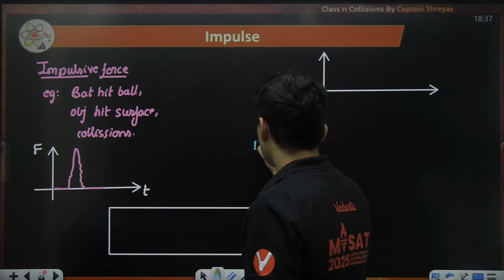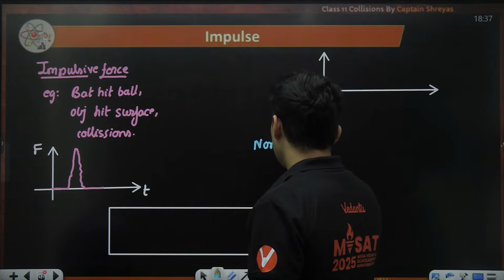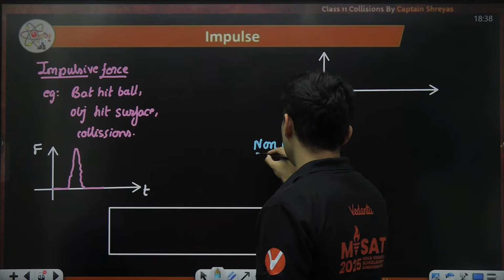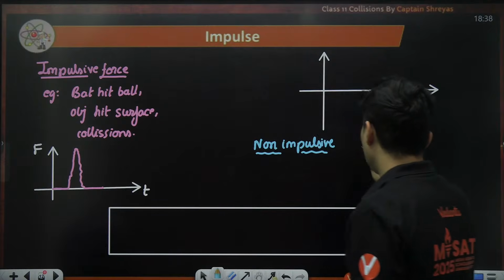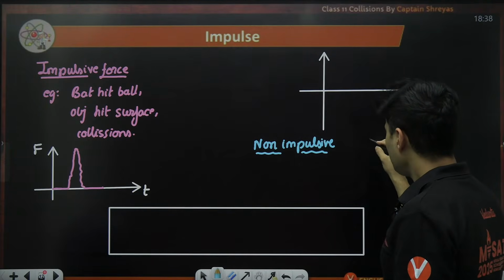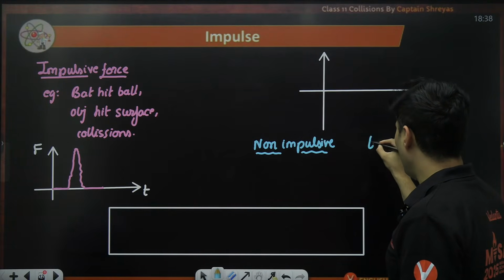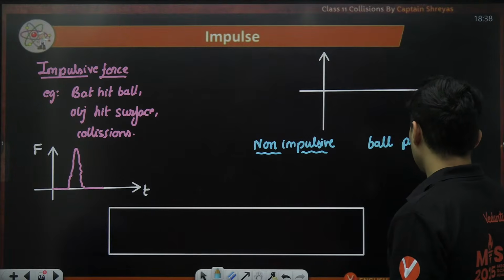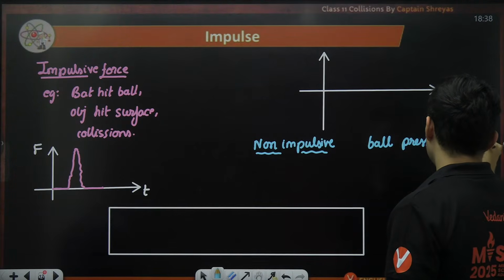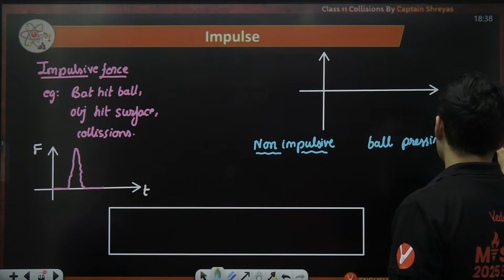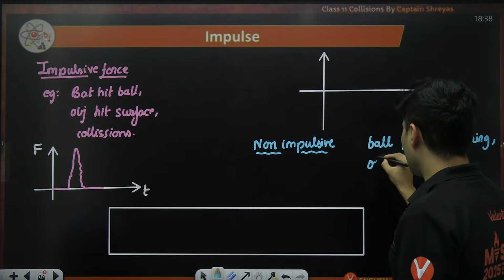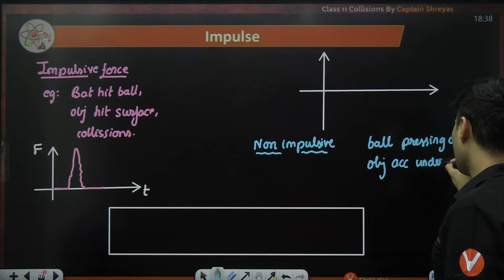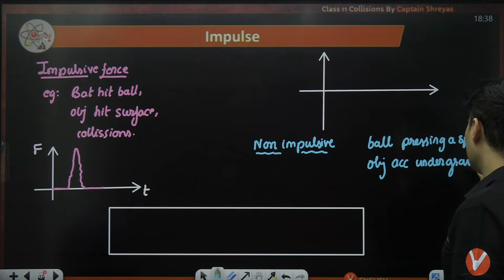Non-impulsive force means, like, imagine a ball pressing a spring, or an object accelerating under gravity.